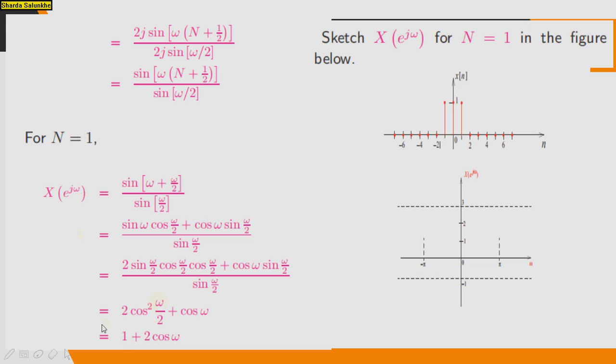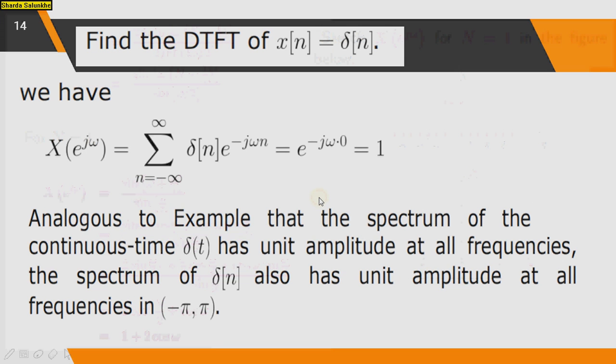By solving this equation, you will get 1 plus 2 cos of omega. And sketch for this, that is X of e raised to j omega for n is equal to 1. So you will get this figure and the magnitude of this X of e raised to j omega. Find the DTFT of x of n is equal to delta of n.